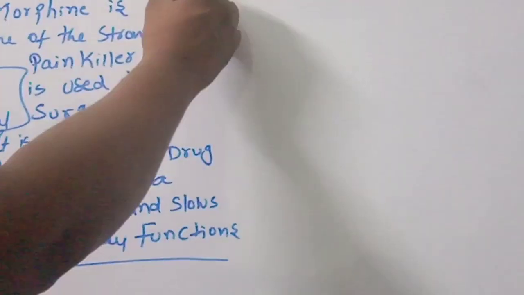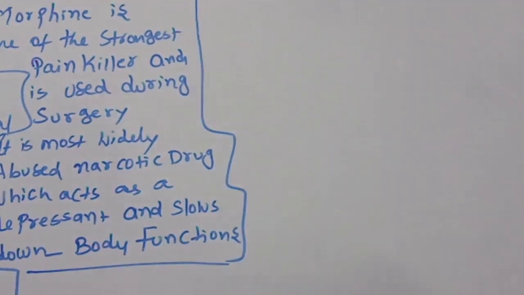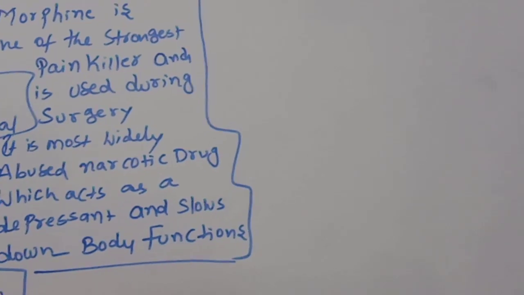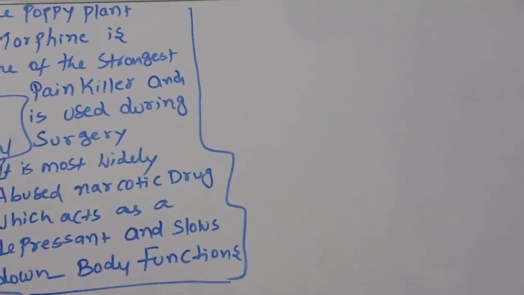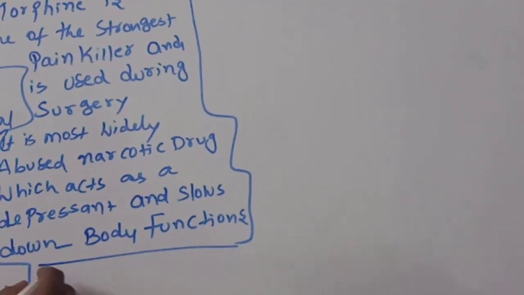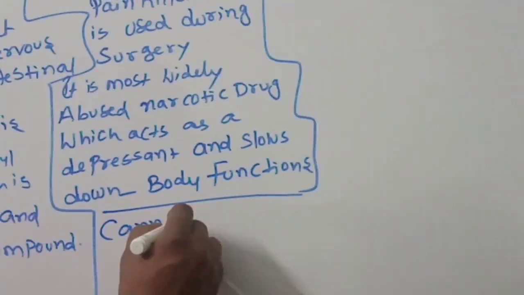Okay, children, that is about the opioids. Next, we are going to discuss another important one, that is called cannabinoids.